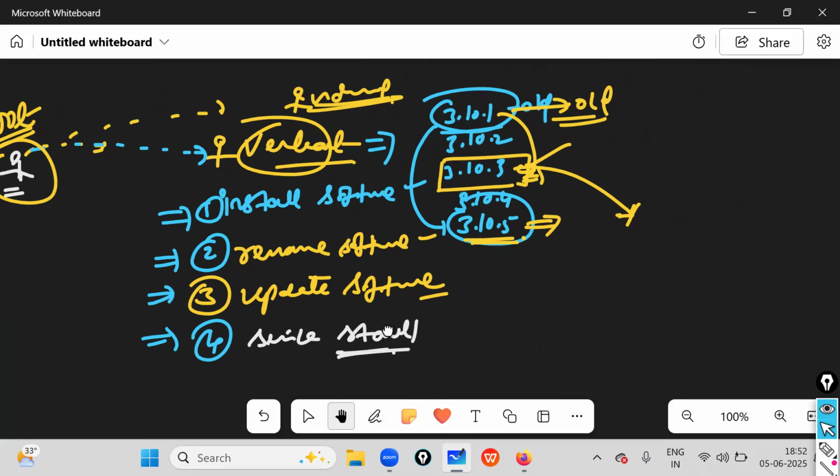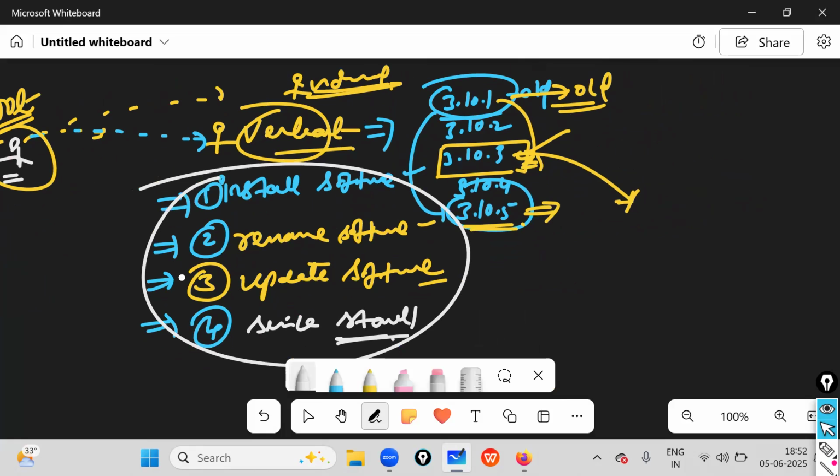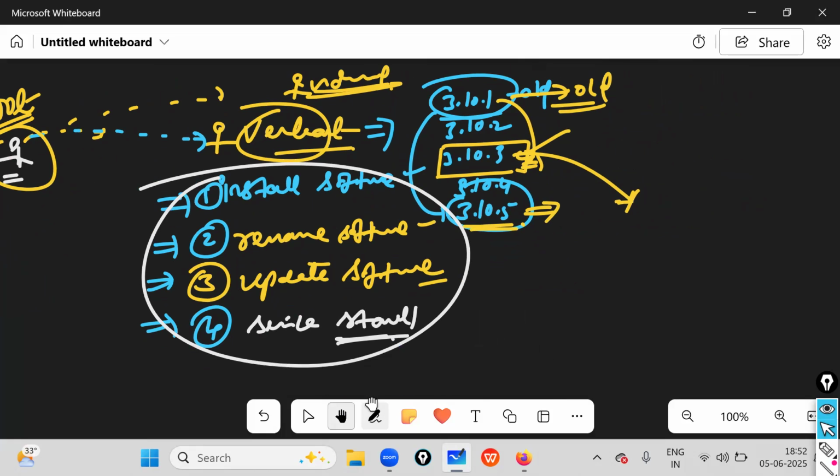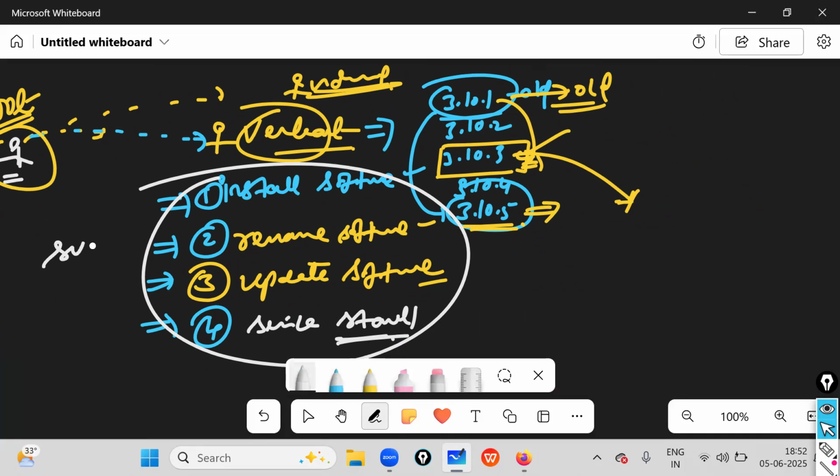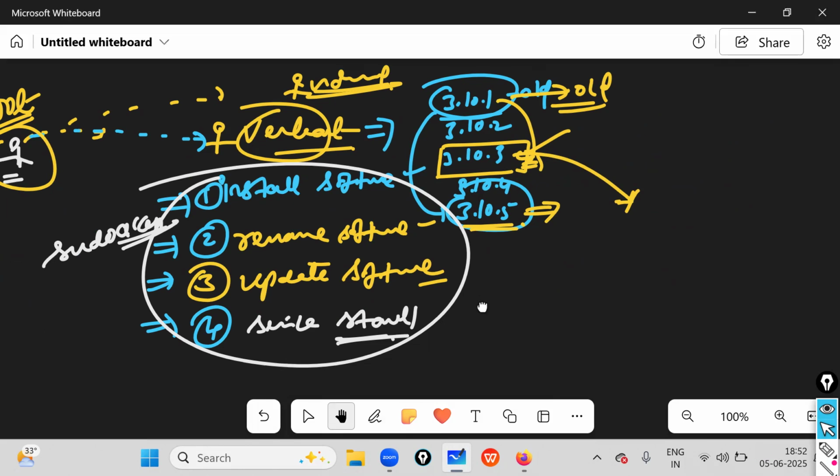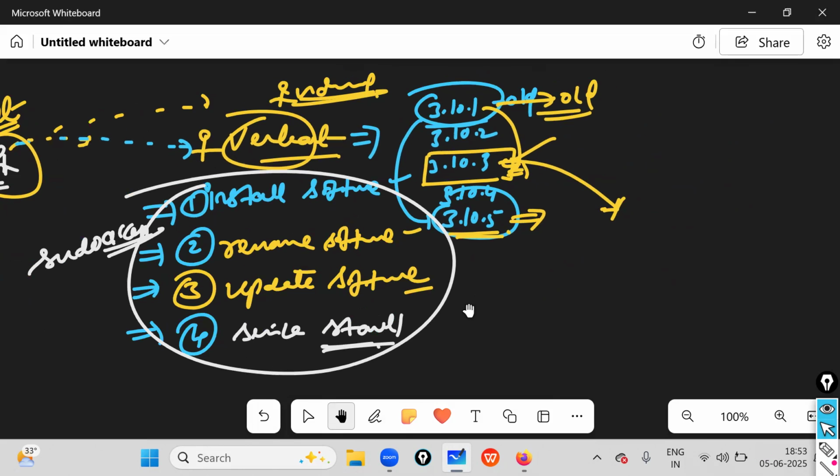That's all. These are nothing but extra permissions or extra access given to Mr. Venkat. This is nothing but sudo access. If anybody gets this kind of sudo access, we can consider that user a sudo user. All these things come under management, that is sudo management. Okay.